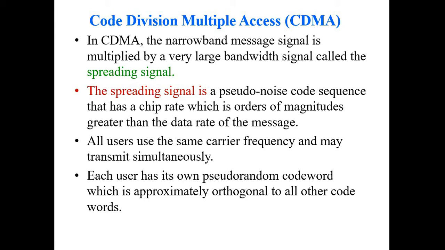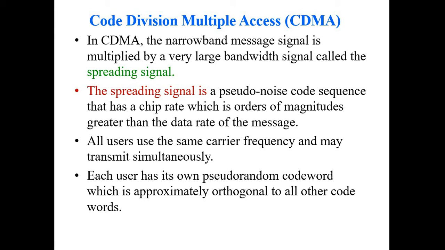These were considered the primitive multiple access schemes. Now CDMA, code division multiple access, is a modern type of multiple access scheme so that we can send and receive information without any restrictions.